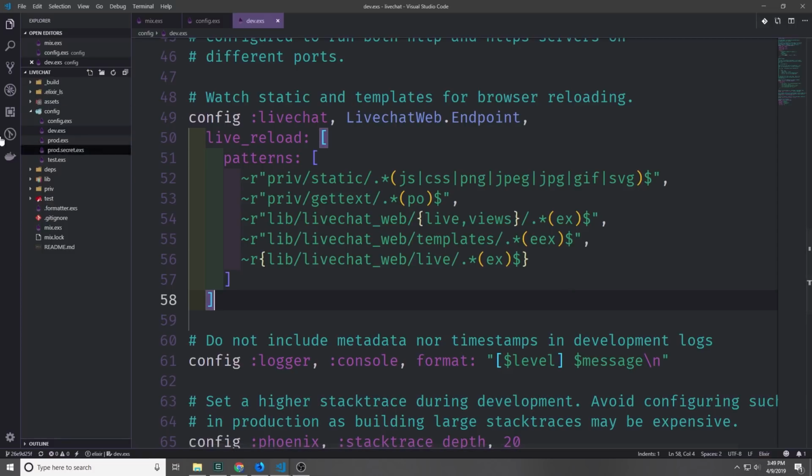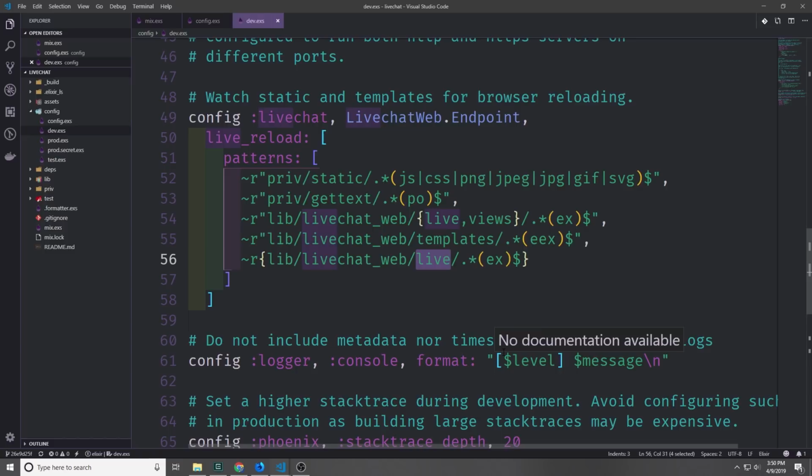While we're in our config folder, let's go into the dev.exs file. And we want to add a new pattern so that we can handle the live reloading of our new LiveView files. So I've added this pattern here where it's pointing towards lib LiveView web, which is the name of our application, and then live. And inside of this live folder is where we'll have all of the LiveView logic.